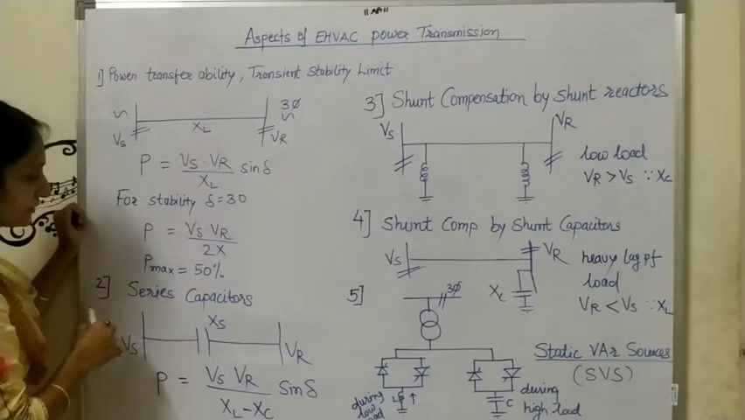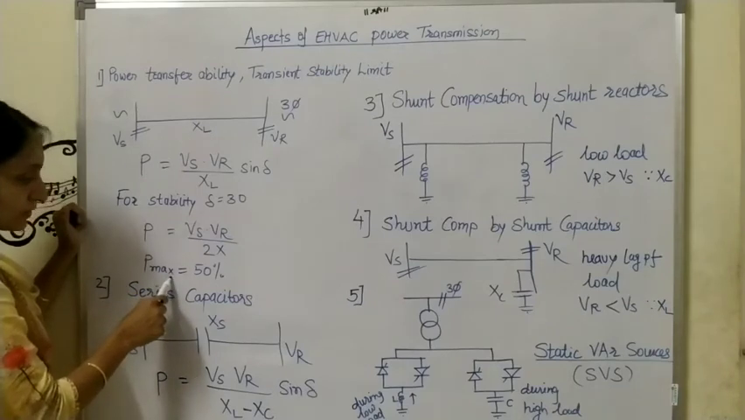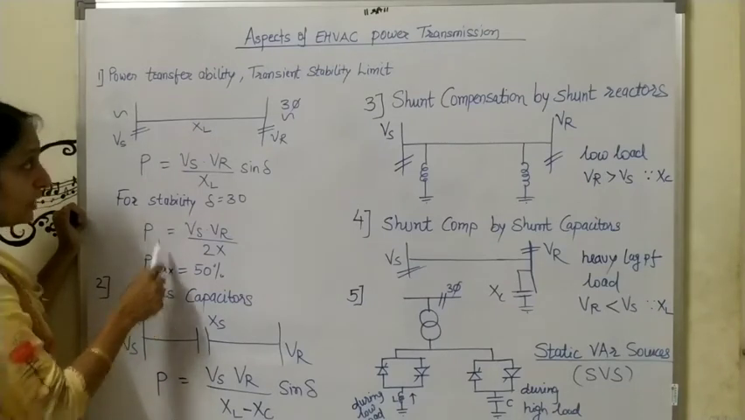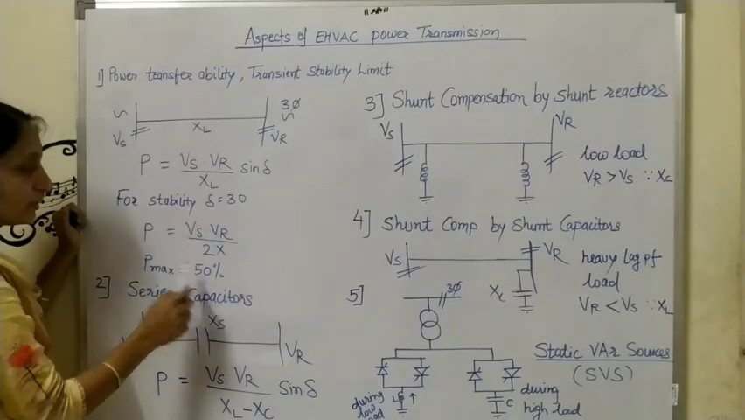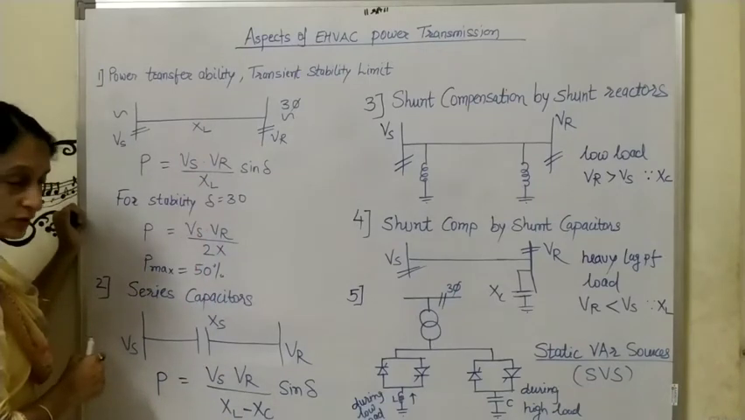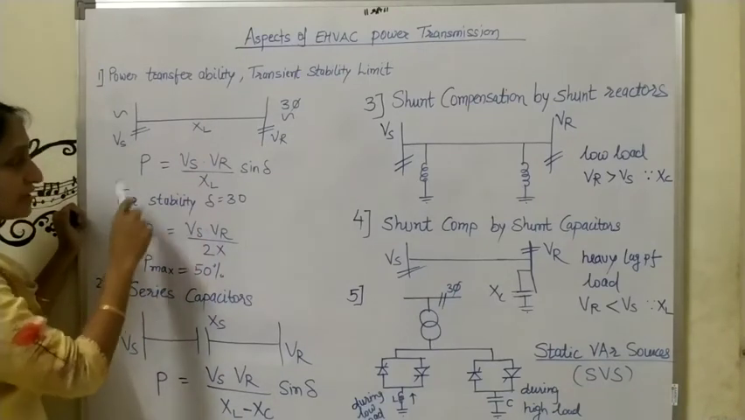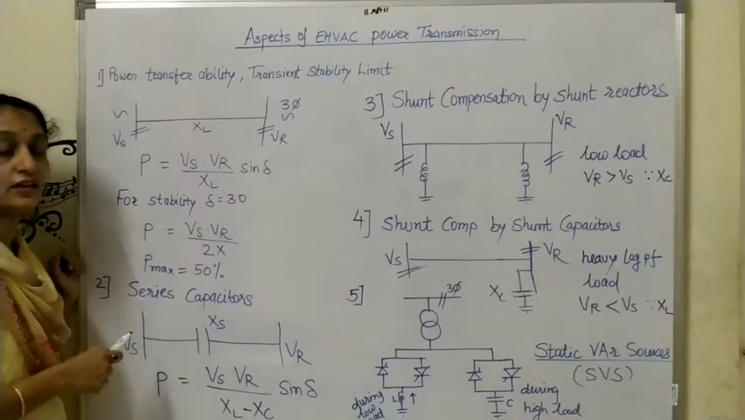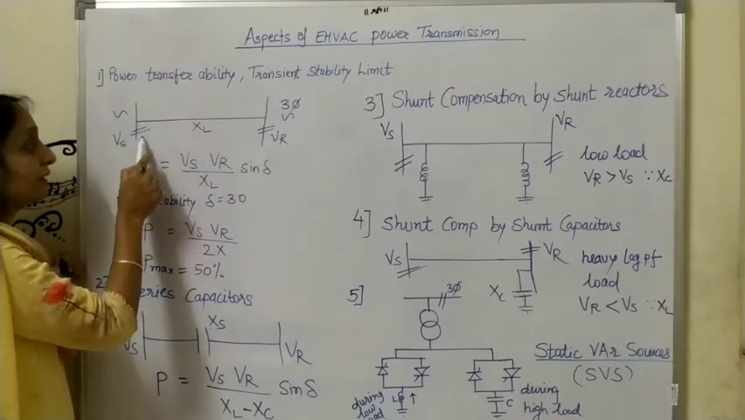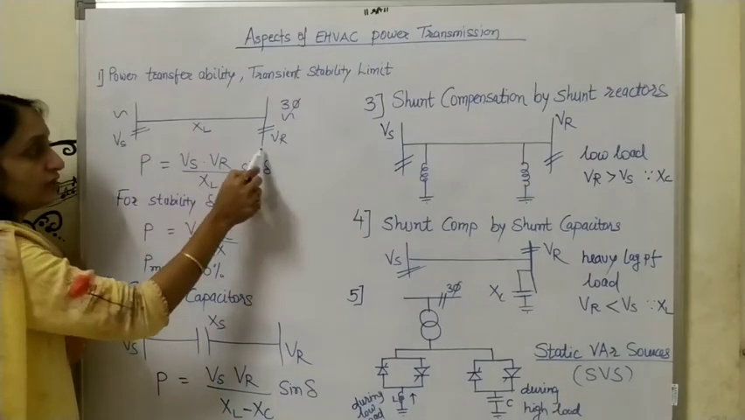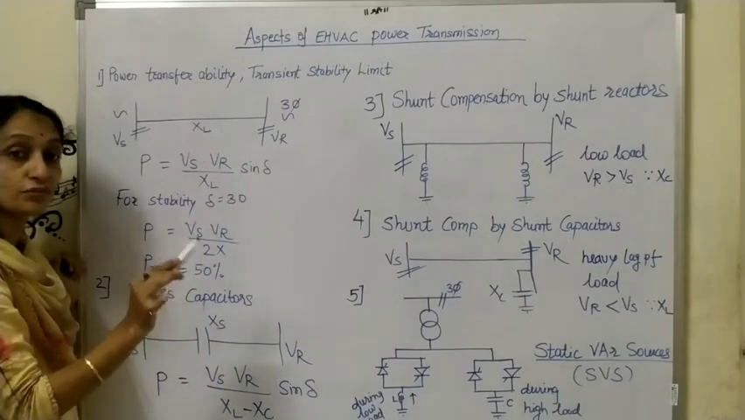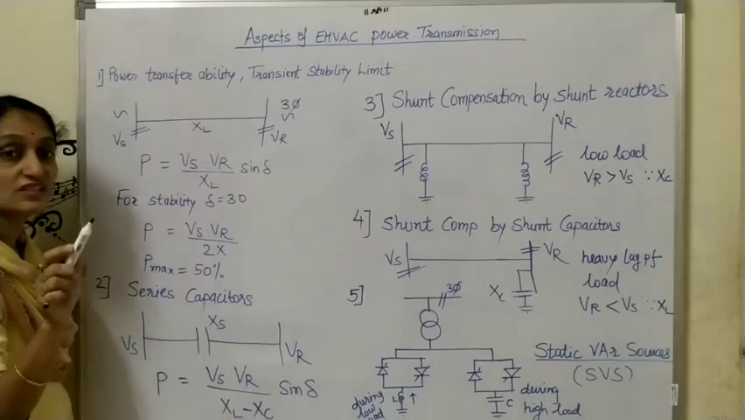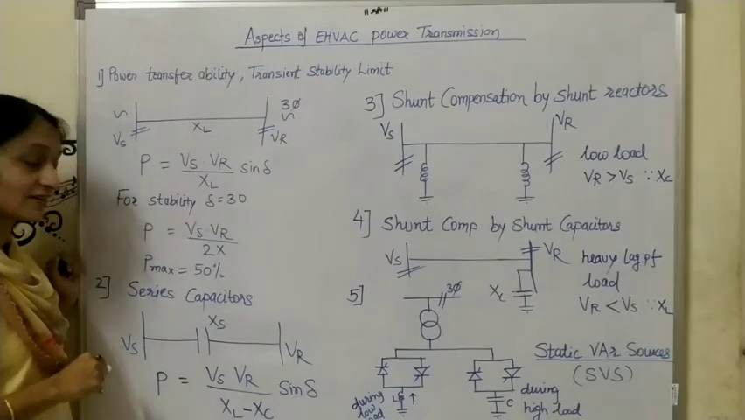So you can conclude that the maximum power that can be transferred through the transmission line is only 50%. Irrespective of all these things, the maximum power that can be transferred from sending end to receiving end is only 50%. So this is a limitation of EHVAC transmission.